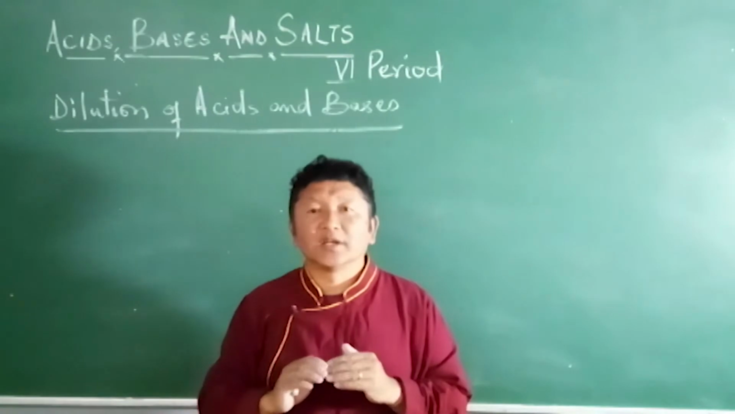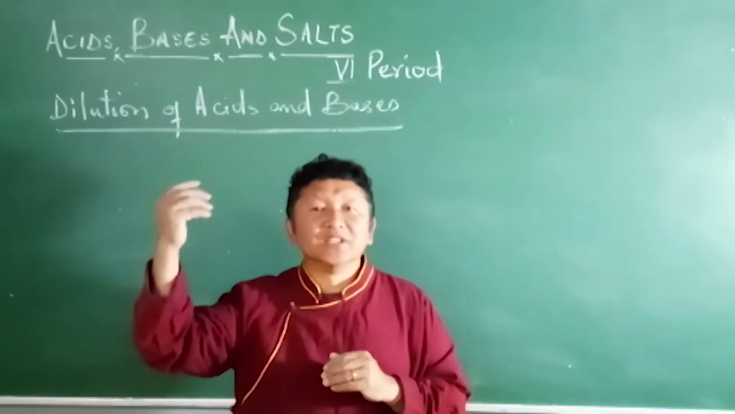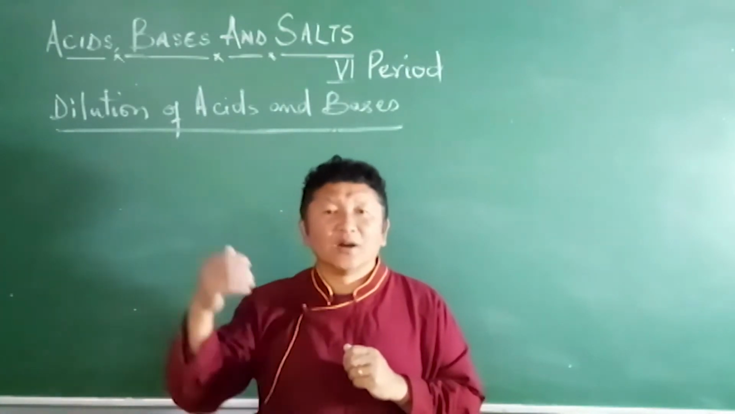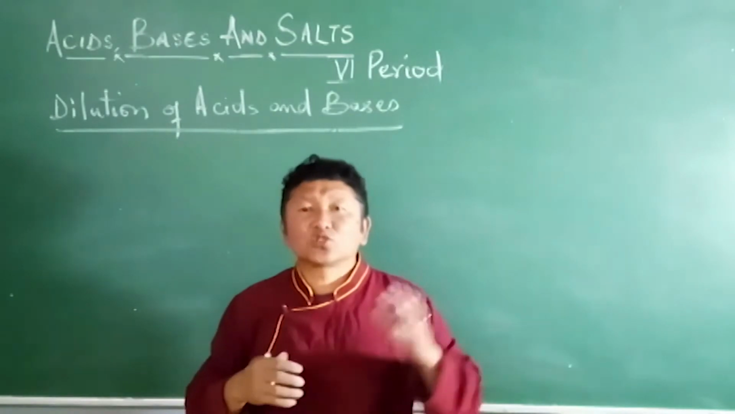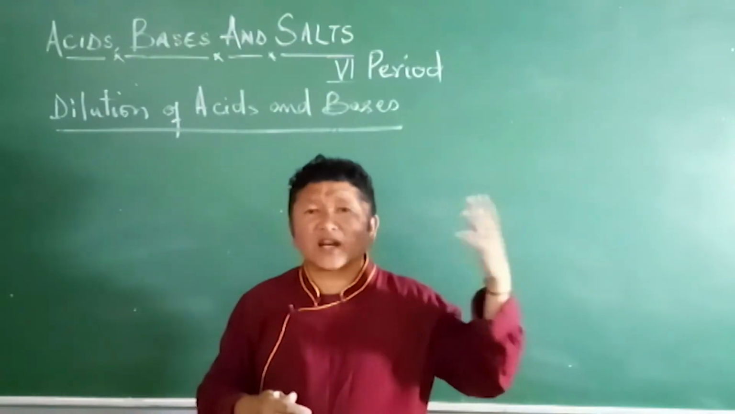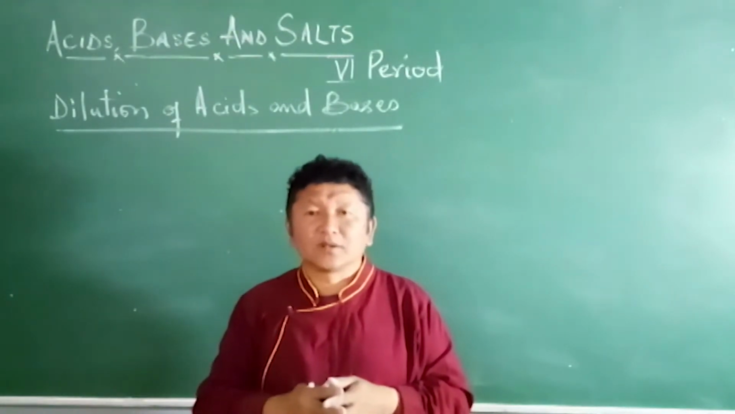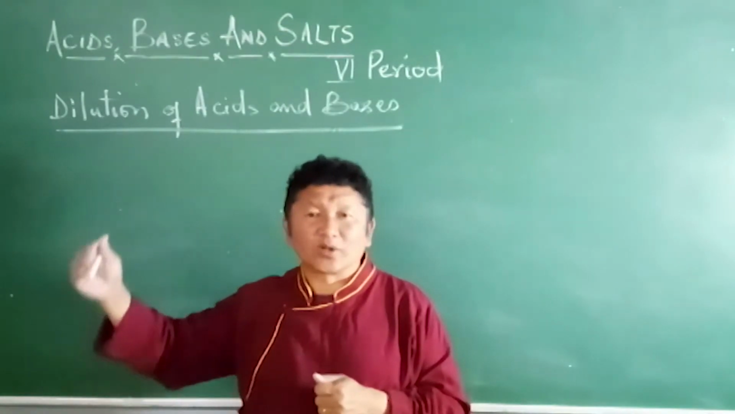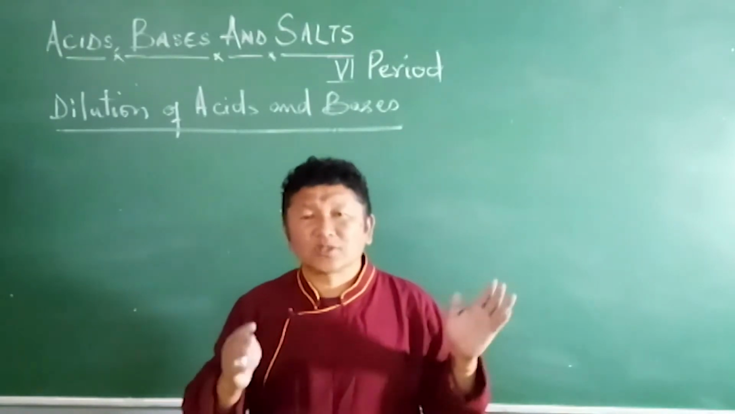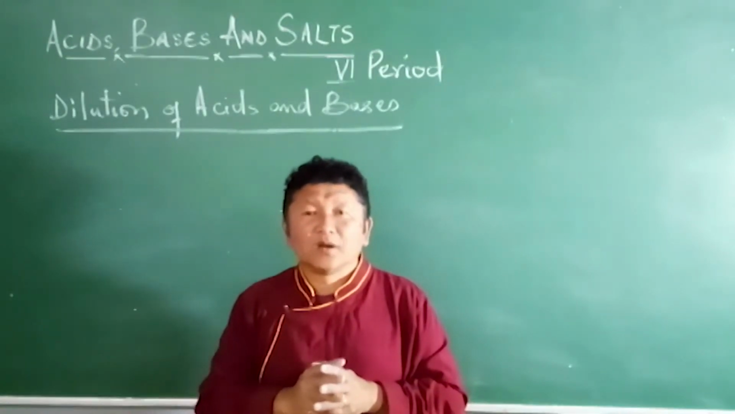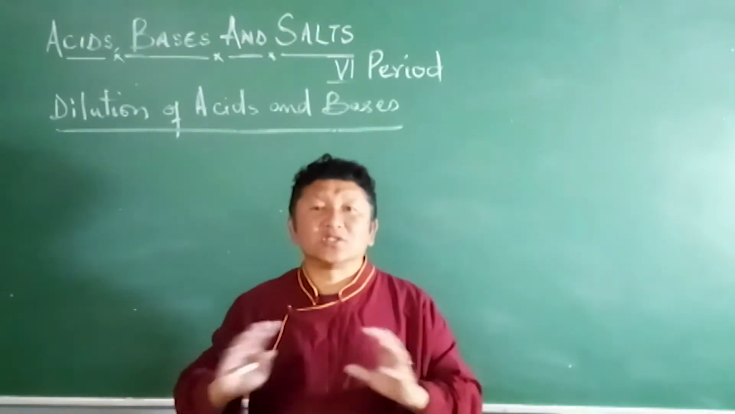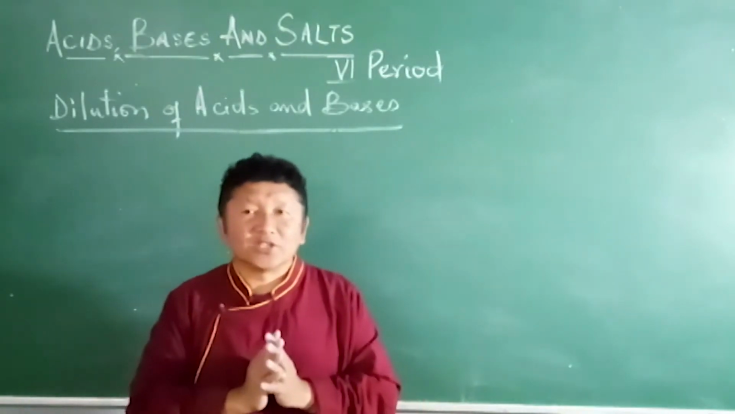Those that dissociate completely are strong acids, like the mineral acids: sulfuric acid, nitric acid, hydrochloric acid. Strong bases are sodium hydroxide, potassium hydroxide, and magnesium hydroxide. Weak acids are acetic acid and the organic acids. A weak base is ammonium hydroxide. So, strong acid, weak acid, and the dissociation of ions.